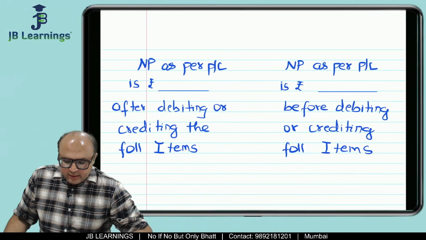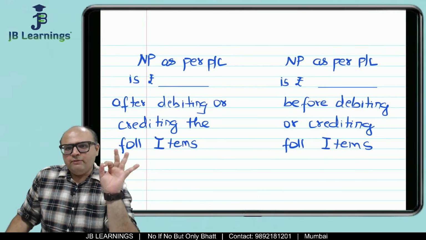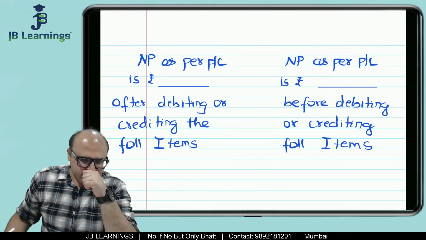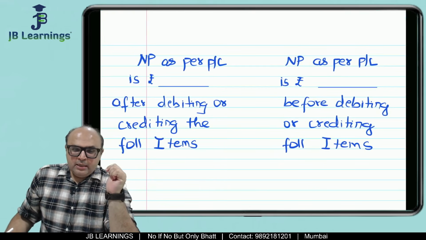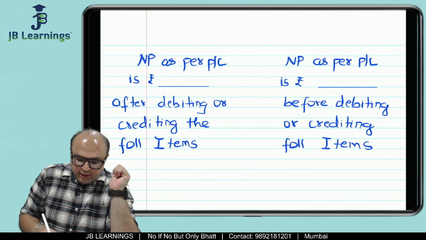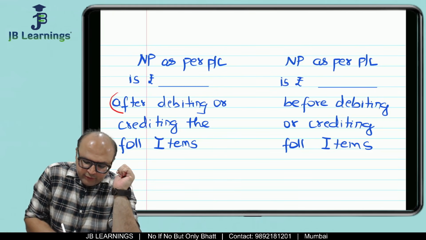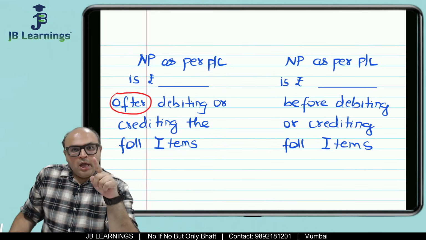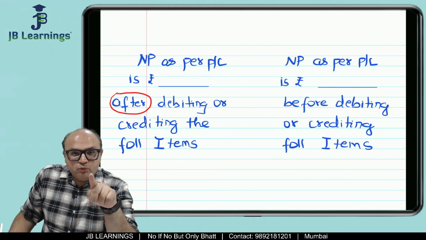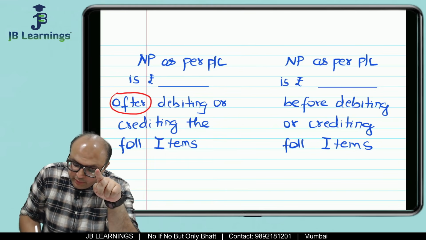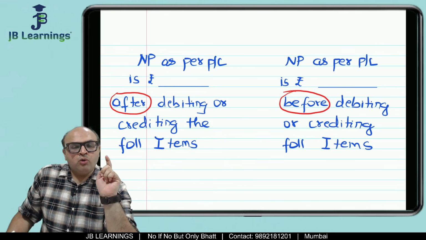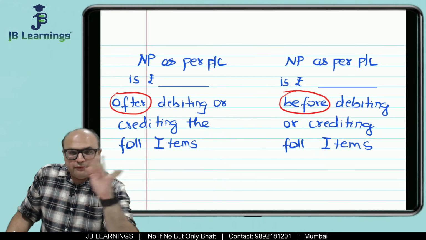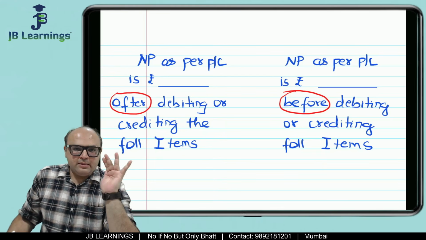In paragraph form sums, they will give you net profit in the first paragraph, but sometimes the net profit is after debiting and crediting the following items, and sometimes they will give you the net profit before debiting or crediting the following items. Now there is a huge difference between both of them, friends.